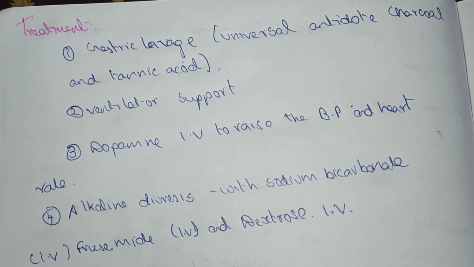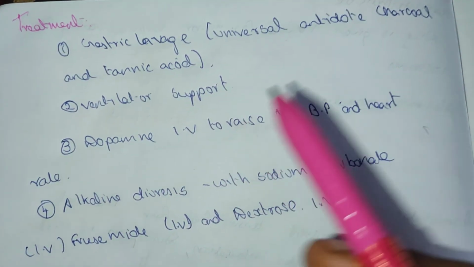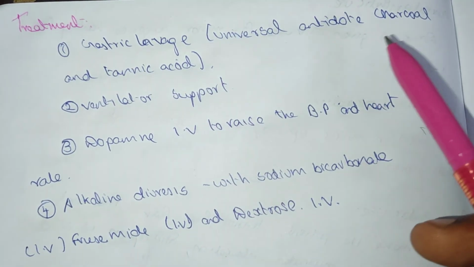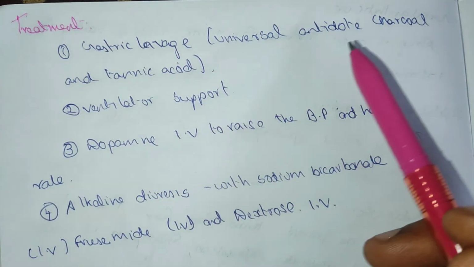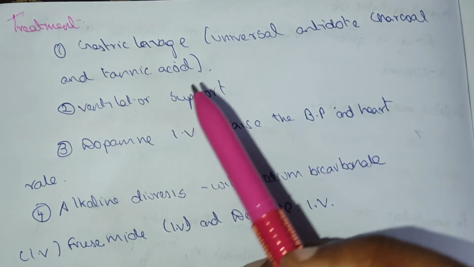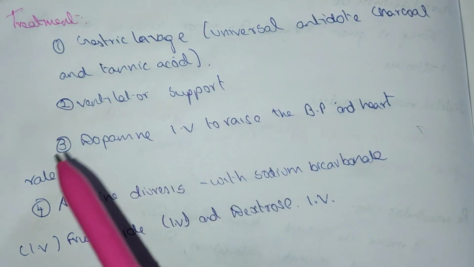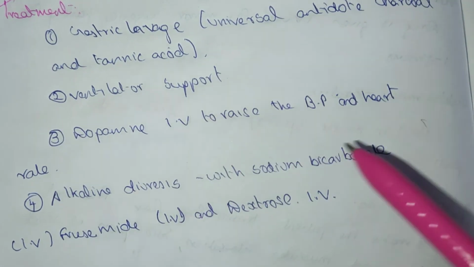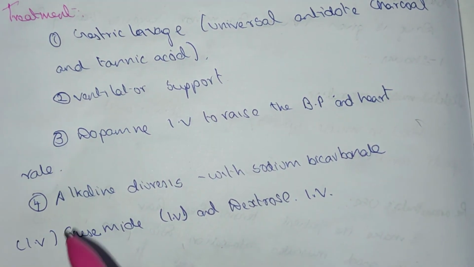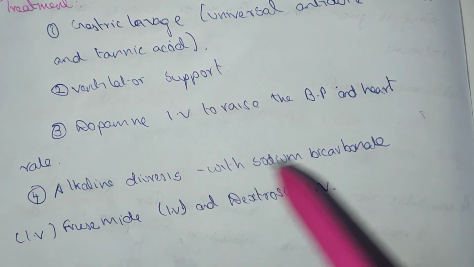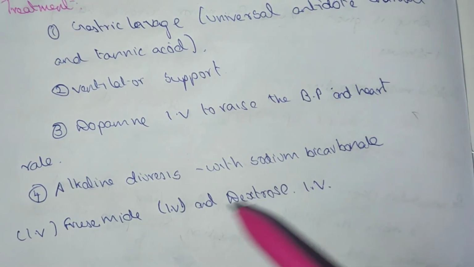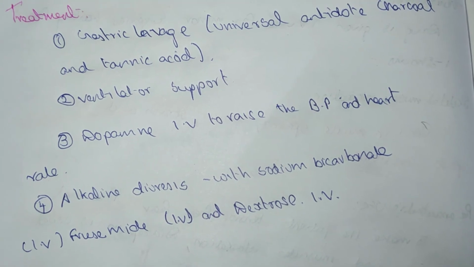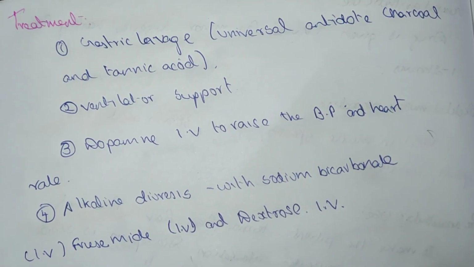The treatment given is gastric lavage. Universal antidote: for any orally taken poison, this is given, known as the universal antidote: charcoal plus tannic acid. Ventilator support is given. Dopamine IV is given to raise the BP and heart rate, and alkaline diuresis is given with sodium bicarbonate, furosemide IV and dextrose IV. These are the treatments of the poisoning.